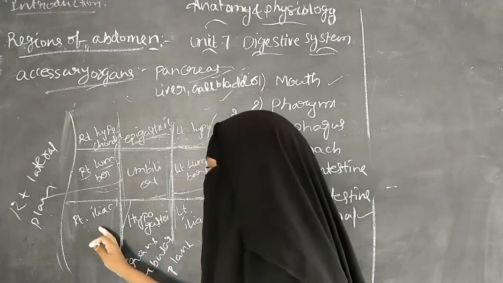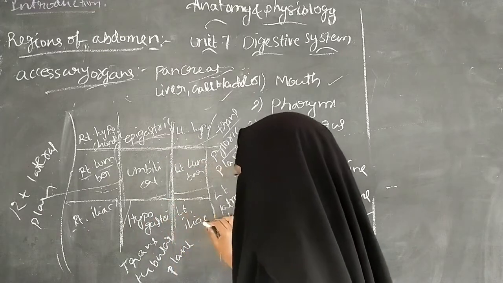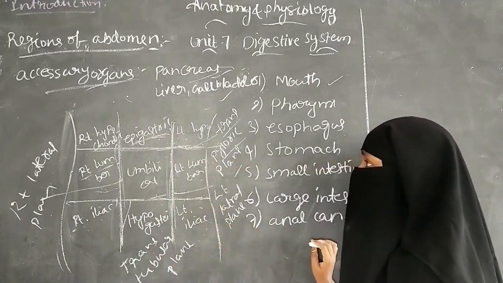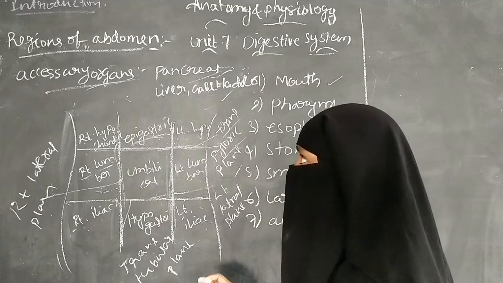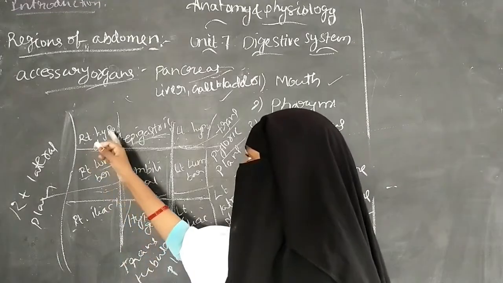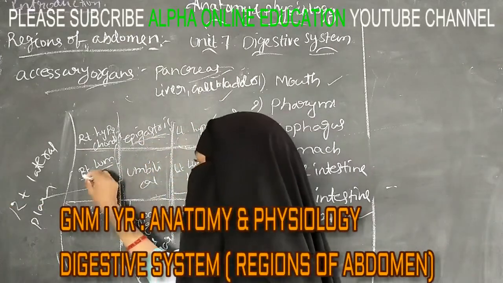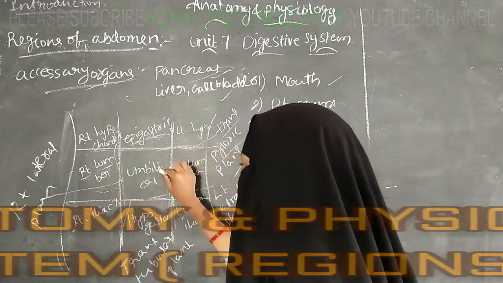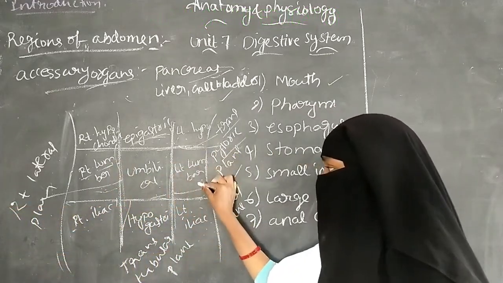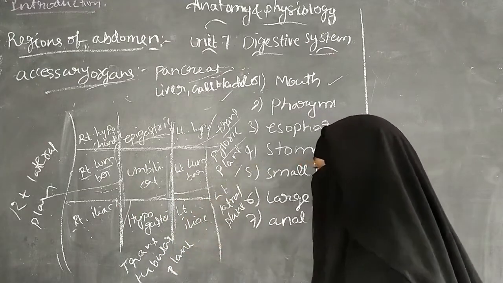The lower part has the right iliac region, the hypogastric region, and the left iliac region. These 9 regions are included in the regions of the abdomen.